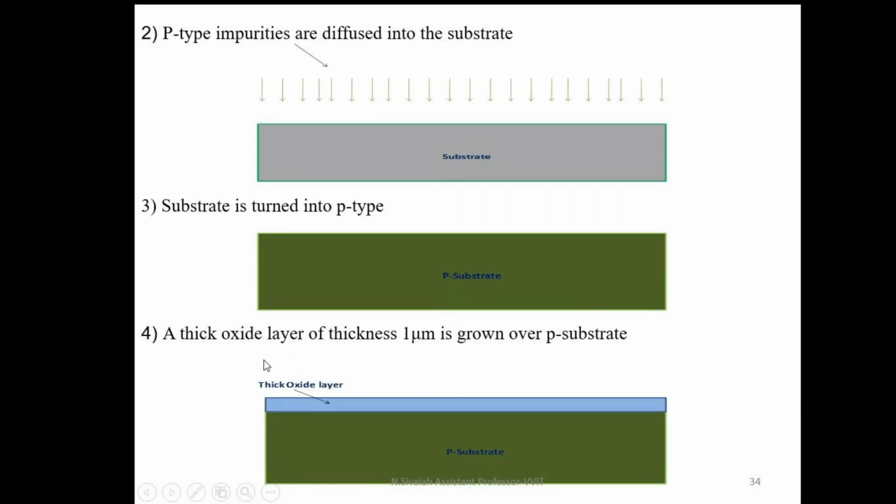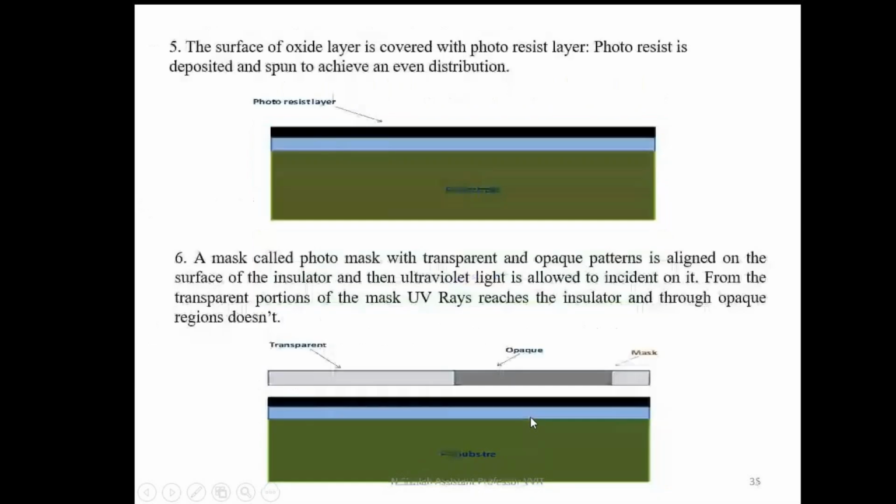Next one is oxidation. Here also, a thick oxide layer of SiO2 is formed on top of the substrate. This process is called oxidation only. My intention is to form the N-well. To form the N-well means what? Here I am going to form the N-well. For the N-well, I am going to remove this portion of SiO2. This portion of SiO2. For removal of SiO2, which process do I go for?